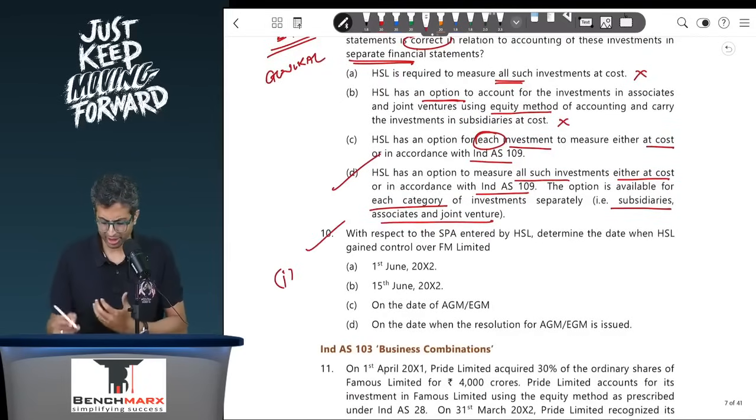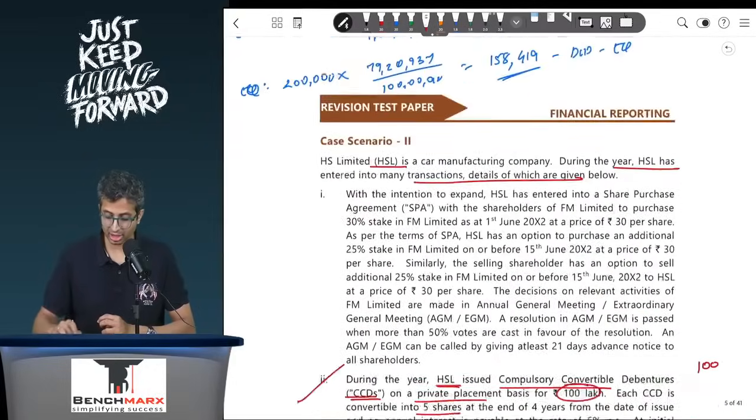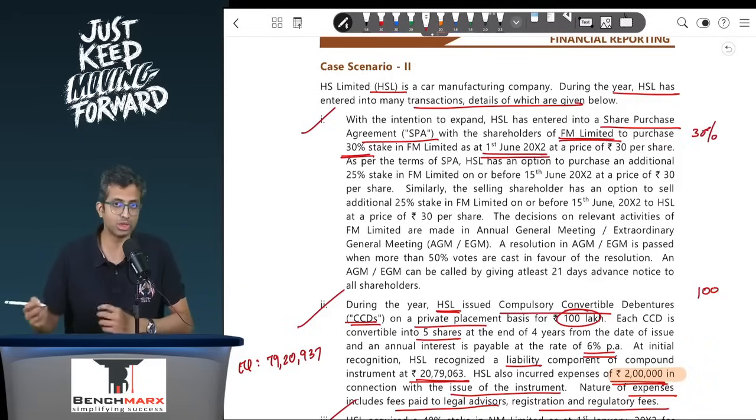And last is point 10, where what you have to check is in respect of the share purchase agreement entered by HSL. Determine the date when HSL gained control over FM. When did HSL gain control? If you see point 1, with the intention to expand, HSL has entered into a share purchase agreement with the shareholders of FM to purchase 30% stake in FM at 1st June 20x2. So this is a 30% stake. Now, does 30% give you control? Generally, no.